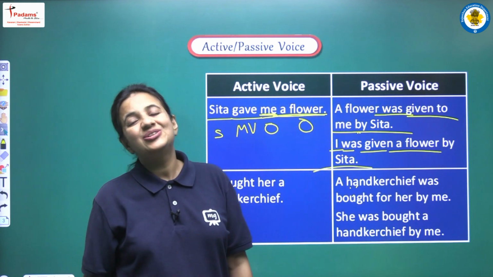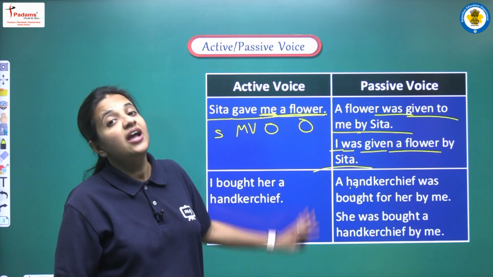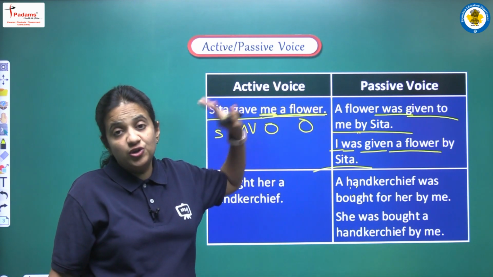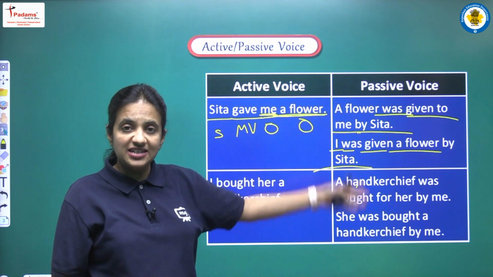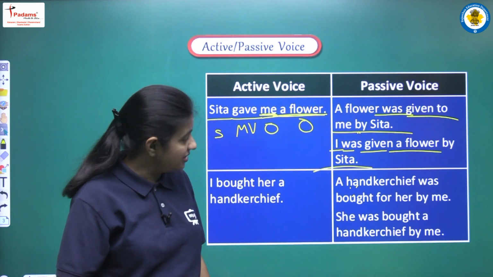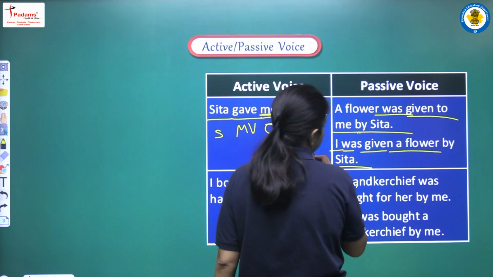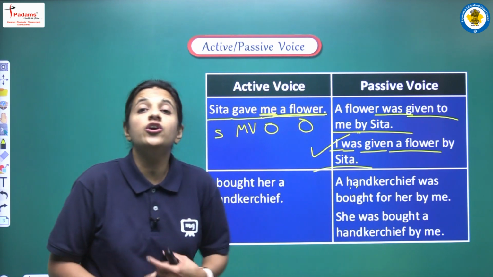So yes, these are the two options that we are having here and both the answers are absolutely right. Okay, आप कोई सा भी आंसर लिख सकते हैं, but yes I want to make it clear कि फिर भी दोनों ऑप्शंस में से जो सेकंड ऑप्शन है it is more preferable.